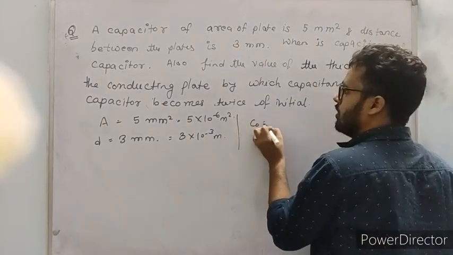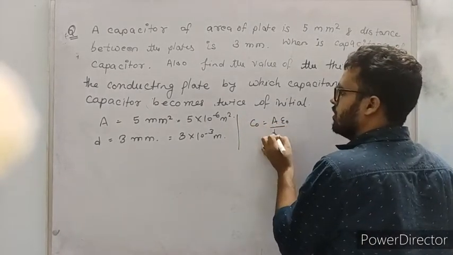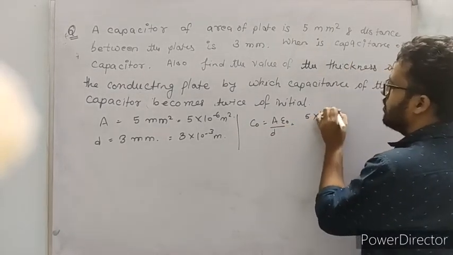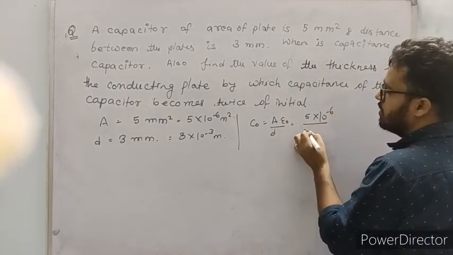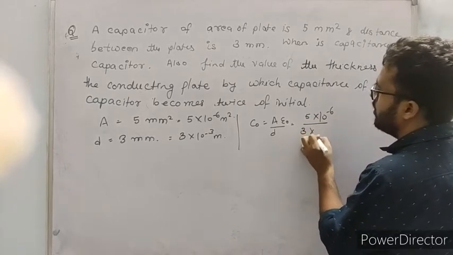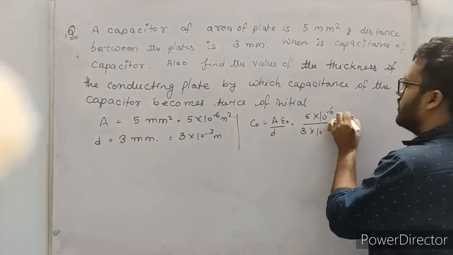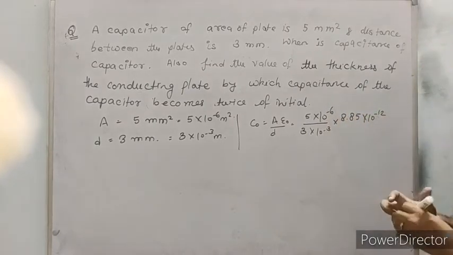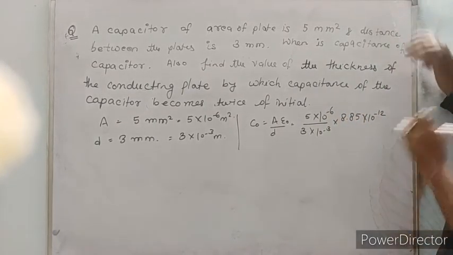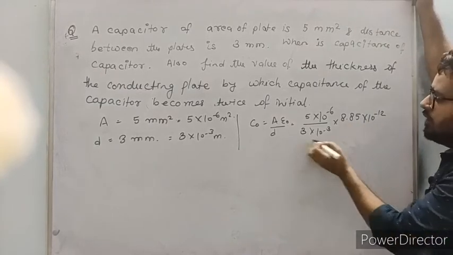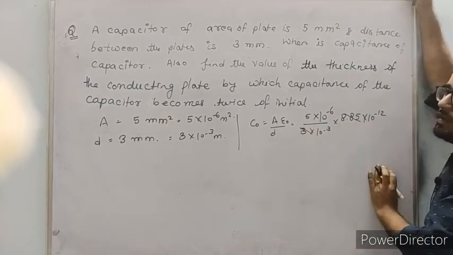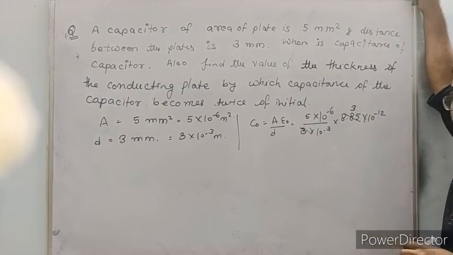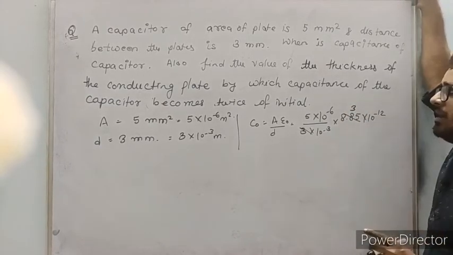So C naught equal to A epsilon naught upon D. What is the value of A? A is equal to 5 into 10 to the power minus 6. What is the value of D? 3 into 10 to the power minus 3. Good. And what is the value of epsilon naught? 8.85 into 10 to the power minus 12. My dear students, look here, 8.85 is approximately equal to 9. So this comes 3.